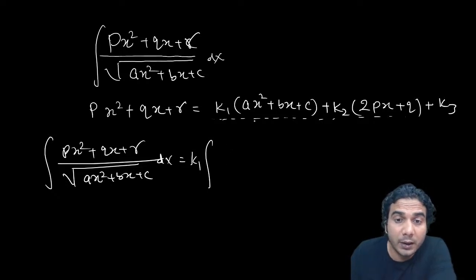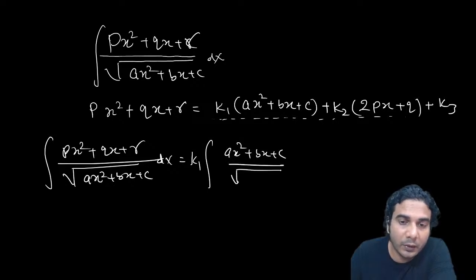Then if you write it, it will be ax square plus bx plus c divided by under root of the same quadratic ax square plus bx plus c, right?